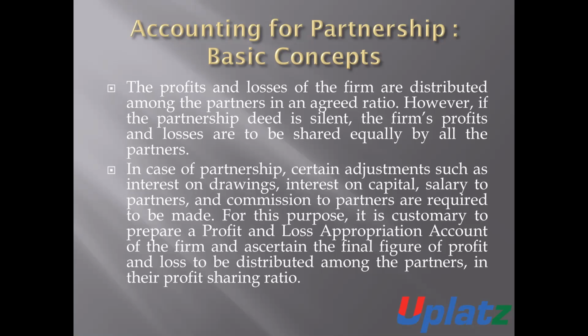because on the basis of such a profit and loss appropriation account, the partners can know the appropriate figure of the profit or the actual amount of profit and loss. After calculating the amount of profit or loss, such amount is distributed among the partners in their profit sharing ratio. On the basis of the profit and loss appropriation account, the partners will calculate the amount of profit and the amount of loss. Then after the calculation, such profit or such loss will be divided between the partners in their profit sharing ratio.